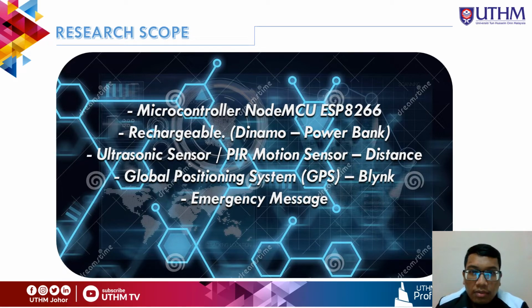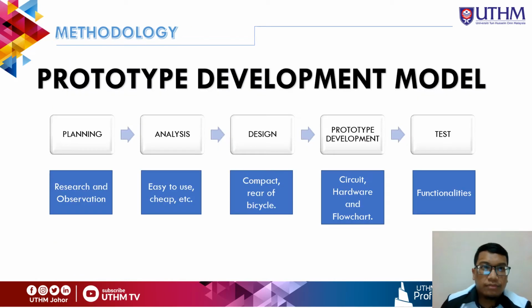Overall, everything will be connected. We will see the output by using the Blynk application. Last but not least, we have the emergency message, where there is a button installed that we attach to the cyclist's bicycle. So when anything happens, the cyclist can directly click the push button of the emergency message.